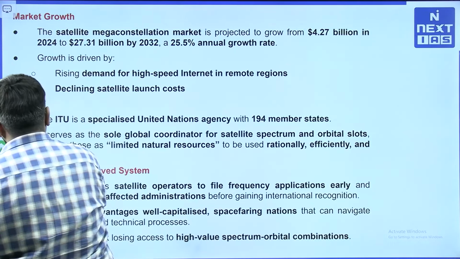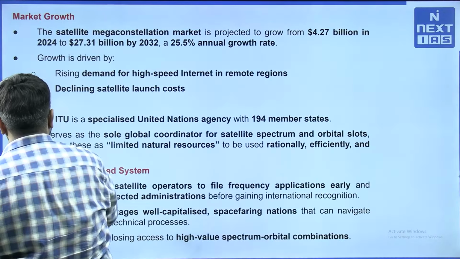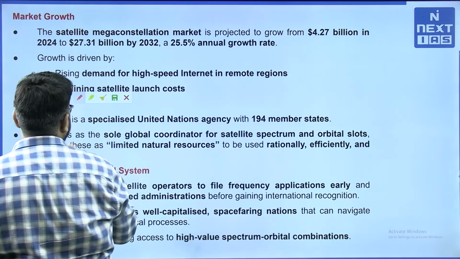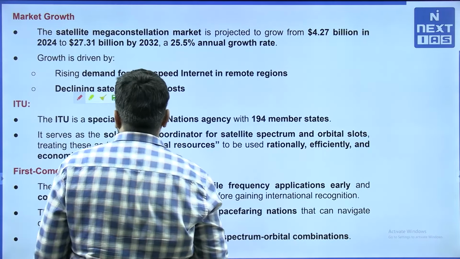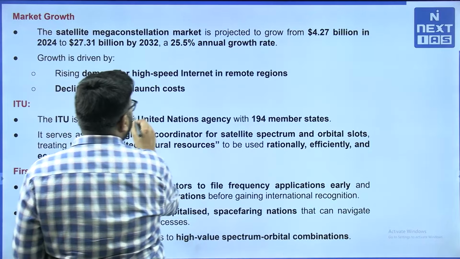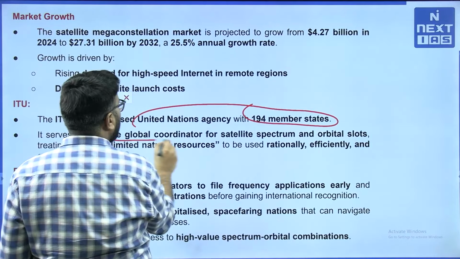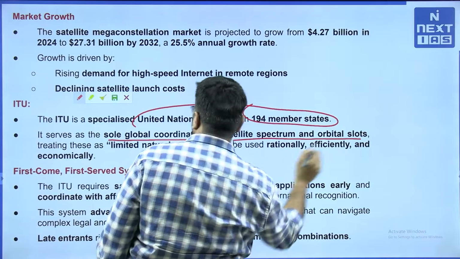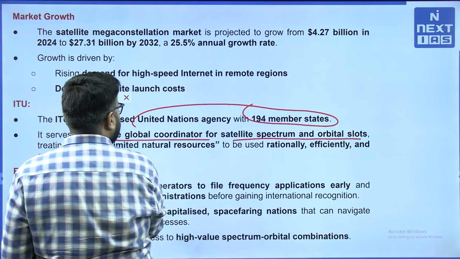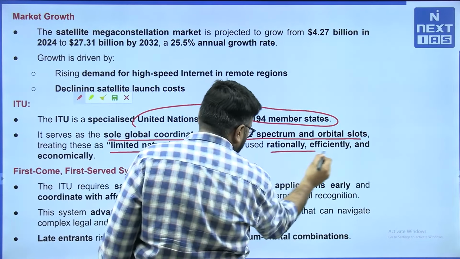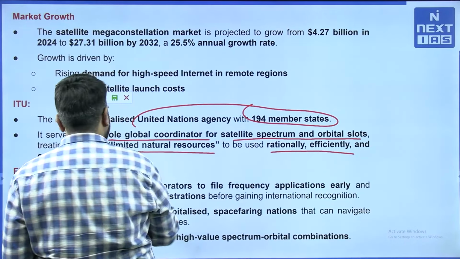Let us look at ITU now, a very important United Nations agency. It is a specialized UN agency with 194 member states. It serves as the sole global coordinator for satellite spectrum and orbital slots, treating these as limited natural resources to be used rationally, efficiently and economically.